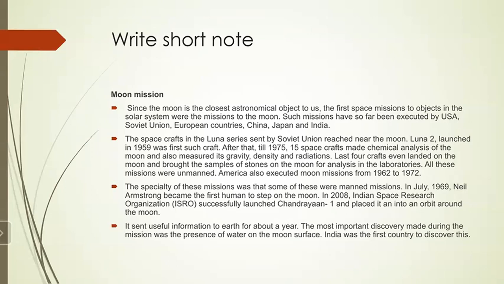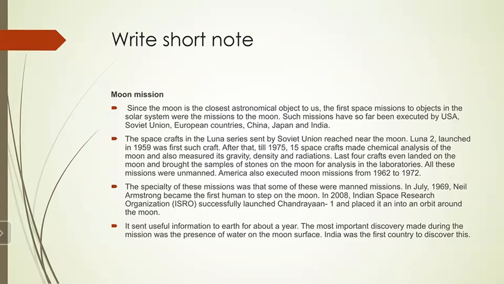After that, till 1975, 15 spacecraft made chemical analysis of the moon and also measured its gravity, density, and radiation. The last 4 crafts even landed on the moon and brought back samples of stone and soil for analysis in the laboratory. All these missions were unmanned. America also executed moon missions from 1962 to 1972. The specialty of these was that some were manned missions. Neil Armstrong became the first human to step on the moon.